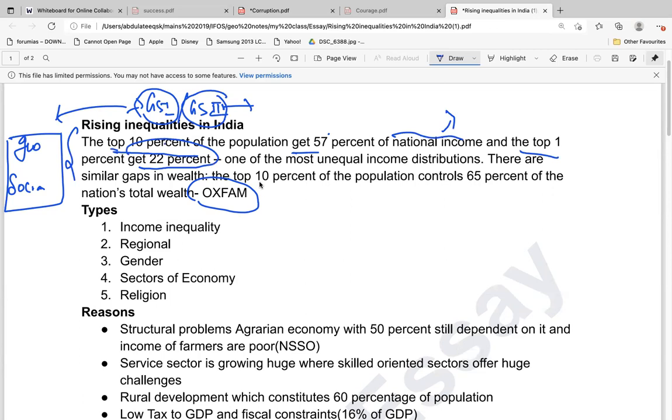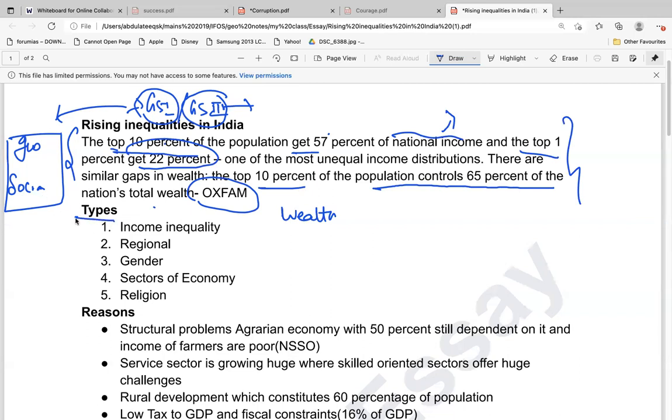And coming to the wealth, this is the wealth accumulated. The top 10% of the population controls 65% of the total nation's wealth. So such facts are very important to provide in the exam to substantiate your answer, to show how this inequality is there in India.